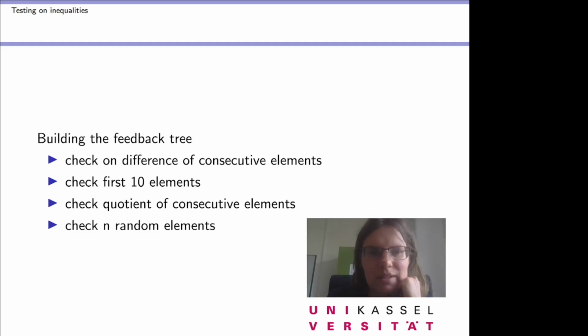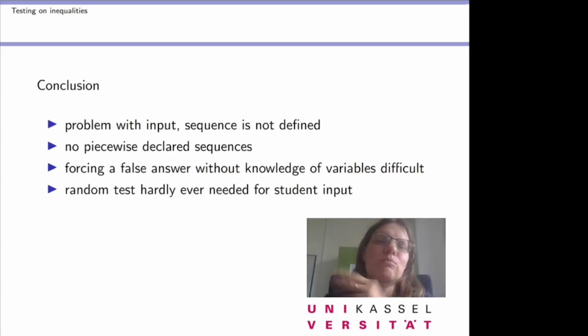To come to a conclusion, the main problem we had is input of students. Some students don't check whether their sequence is defined or not. So if they want to take the factorial of a negative number, that just won't work.